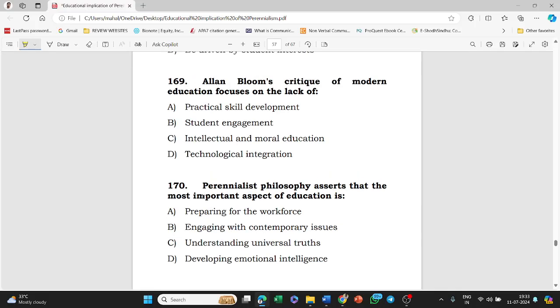Next, Allan Bloom's critique of modern education focuses on the lack of practical skill development, student engagement, intellectual and moral education, technological integration. The answer to this question is option C, that is, intellectual and moral education.